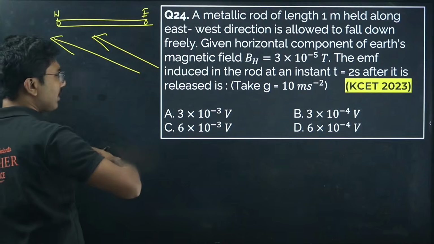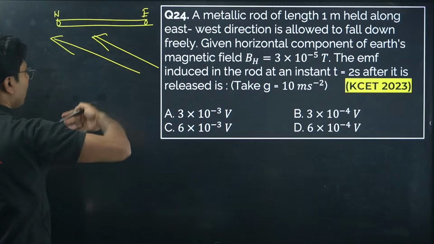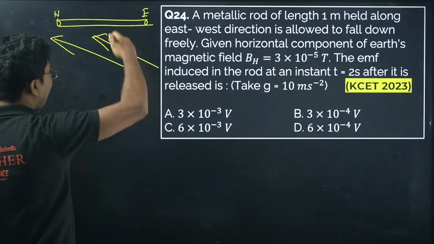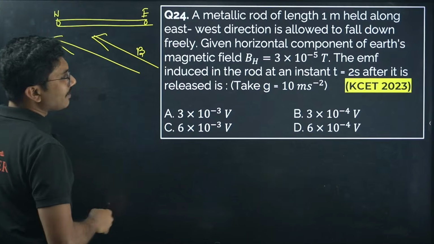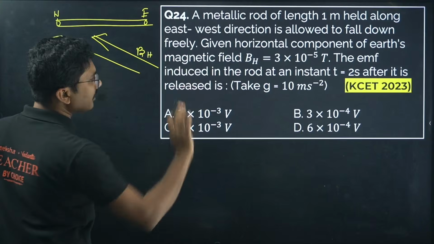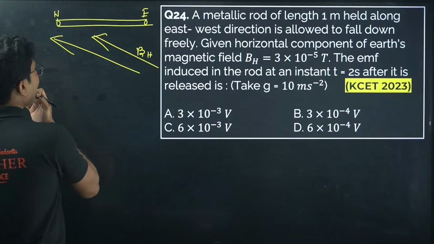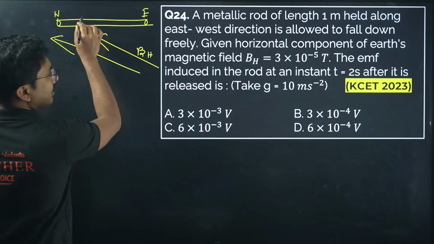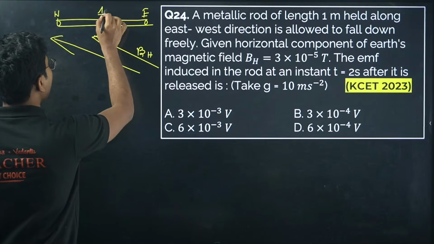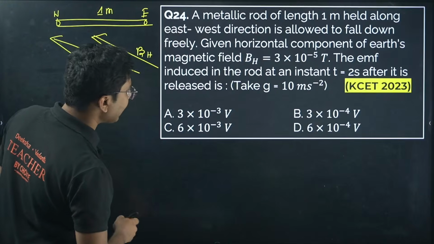So the rod is falling through this perpendicular magnetic field, which is 3 into 10 to the power of minus 5 Tesla. The length is 1 meter. What is the induced EMF?